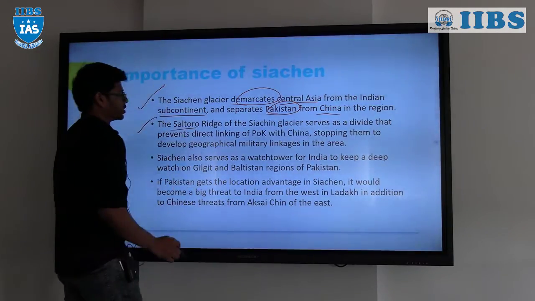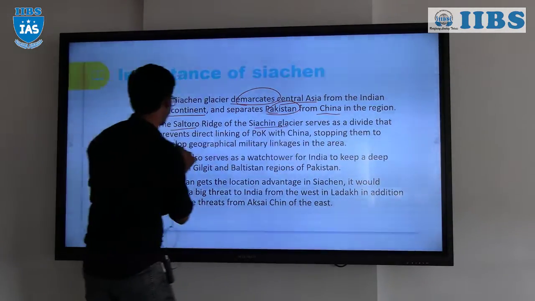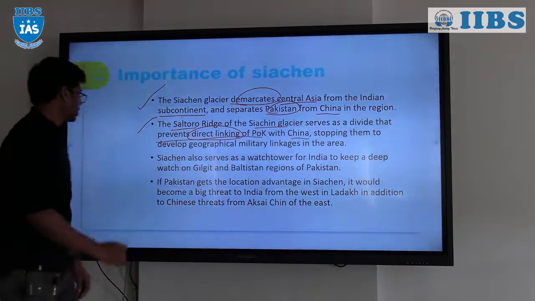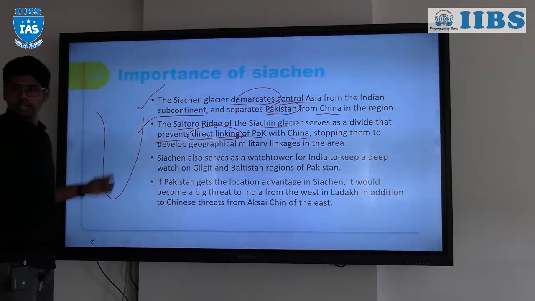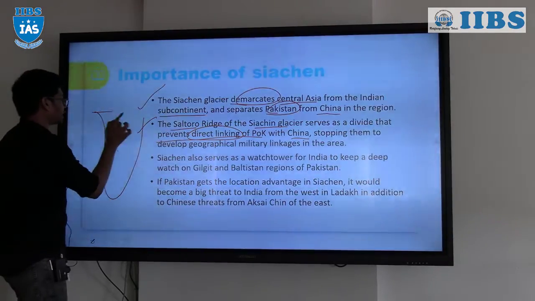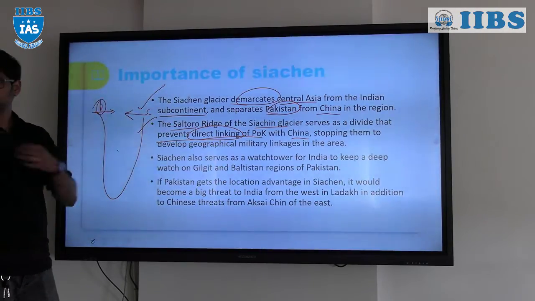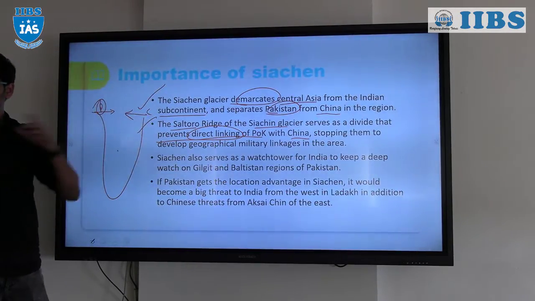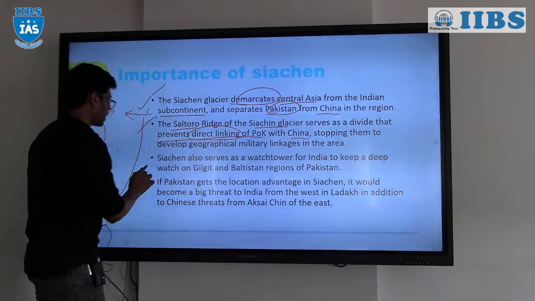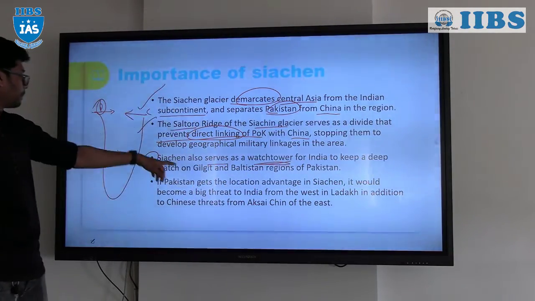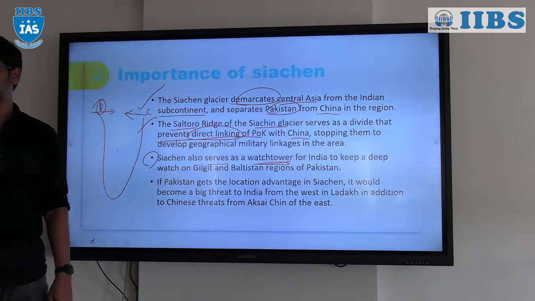And Saltoro Ridge of the Siachen Glacier serves as a divide that prevents the direct linking of Pakistan occupied Kashmir with China. So there is a ridge which is actually preventing the connection between China and Pakistan, right? That's why it is of greater importance, right? Siachen also serves as a watchtower for India to keep deep watch on the Gilgit and Baltistan areas.